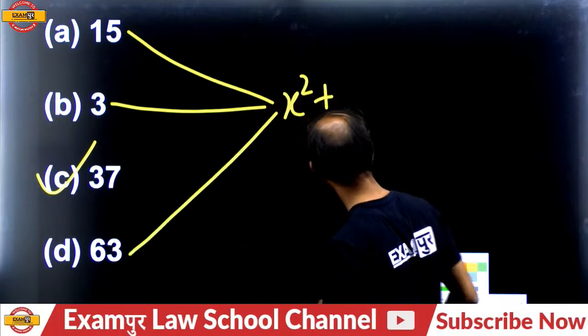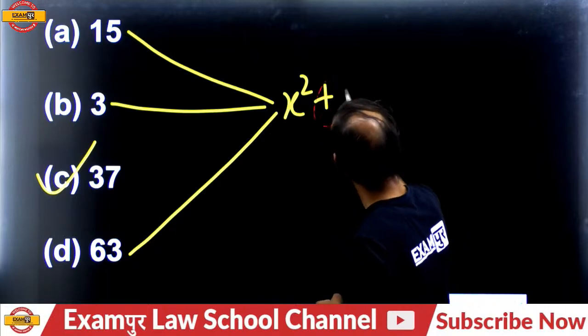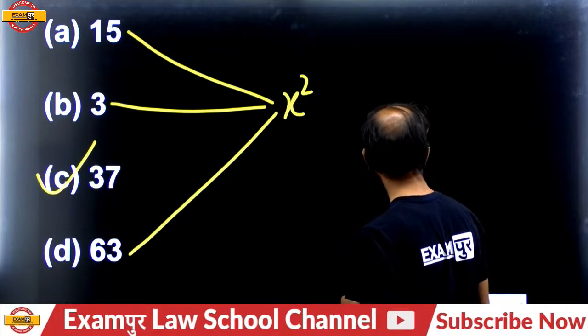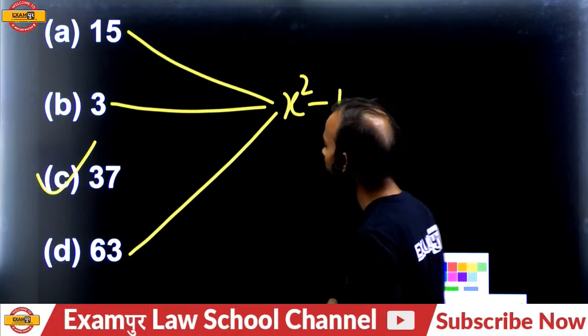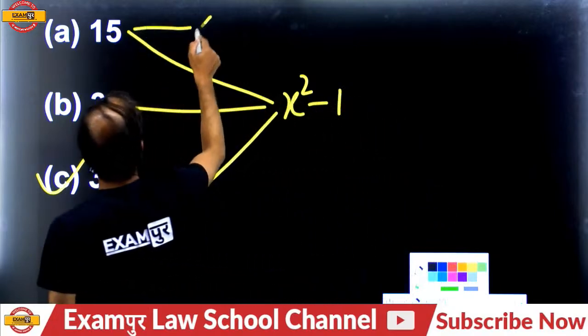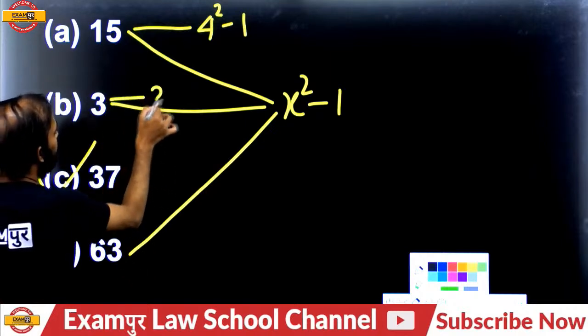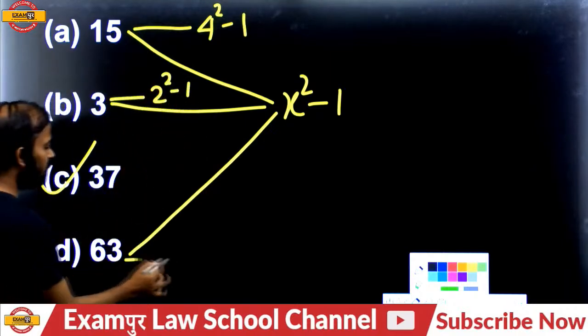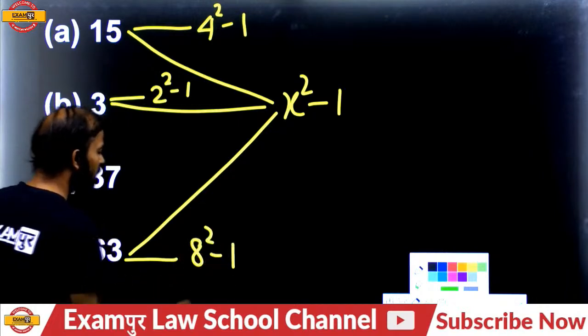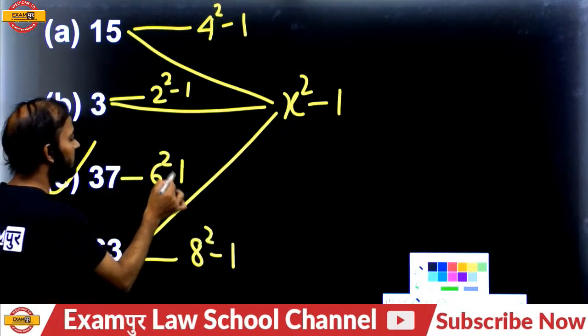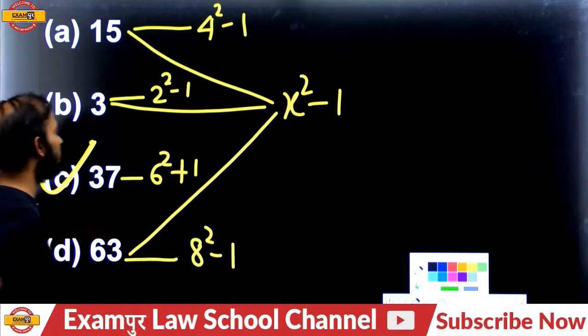All these numbers are square plus 1, no, not square plus 1, square minus 1. Because 15 is what? 4 square minus 1. 3 is what? 2 square minus 1. And 63 is what? 8 square minus 1. But 37 is what? 6 square plus 1. So 37 will be the answer.